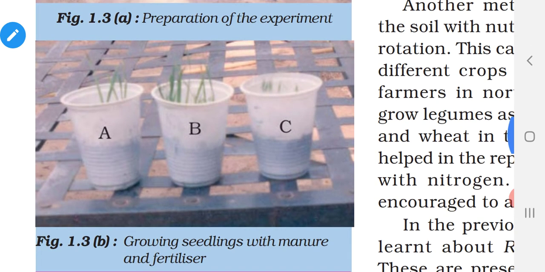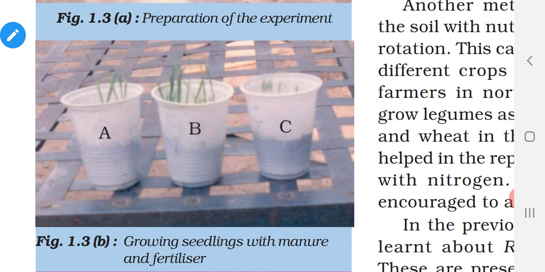To the A we have added manure, to the B we have added fertilizers, to the C we have not added any manure or fertilizers. See the growth. The growth of C is very less. B grows much faster than A and C, and the growth of A is intermediate between B and C. What does it denote?